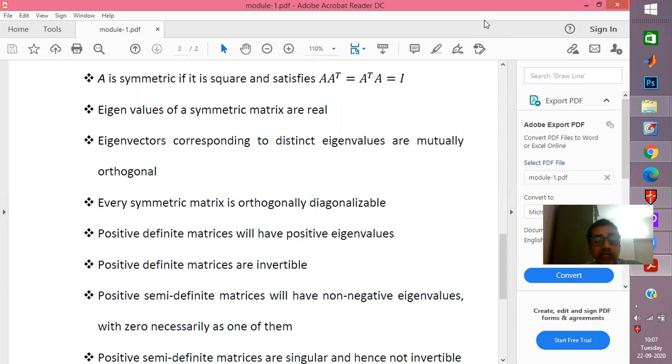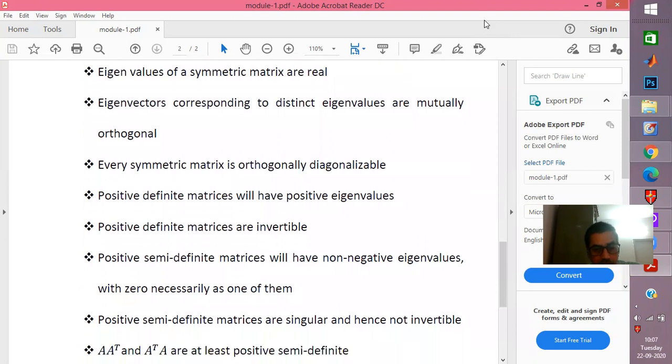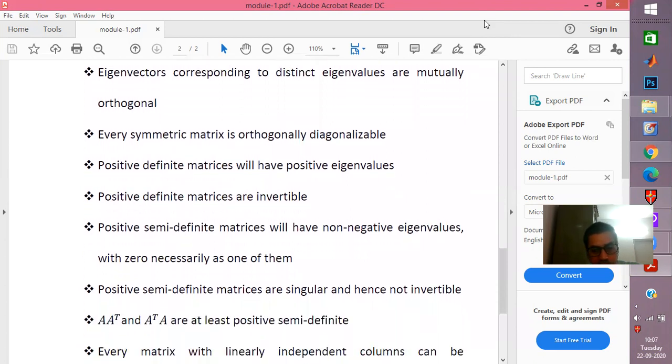Then we have a very important matrix called the positive definite matrix, which is extremely useful when we talk about the Cholesky decomposition. And a positive definite matrix will always have positive eigenvalues, hence it will be non-singular and invertible. Positive semi-definite matrices can also arise, like in spectral decomposition and SVD. And these matrices will have non-negative eigenvalues. That is, at least one of the eigenvalues will be 0 and the others are positive. Now, obviously, positive semi-definite matrices being singular cannot be invertible.